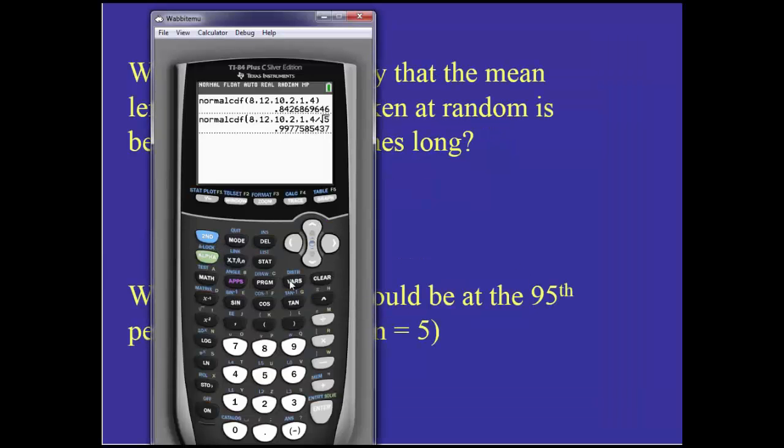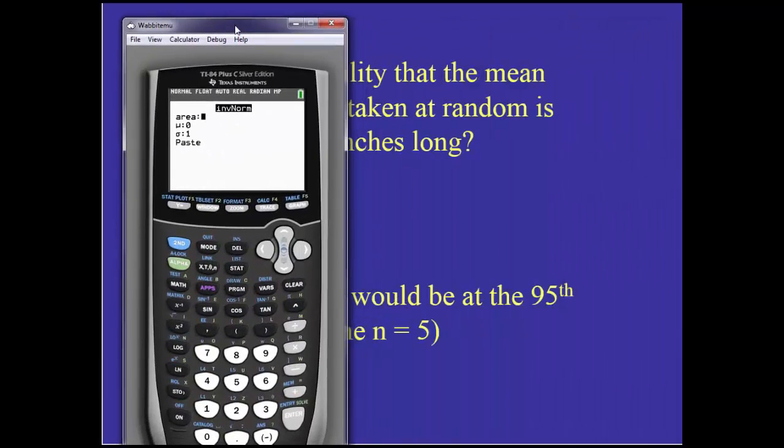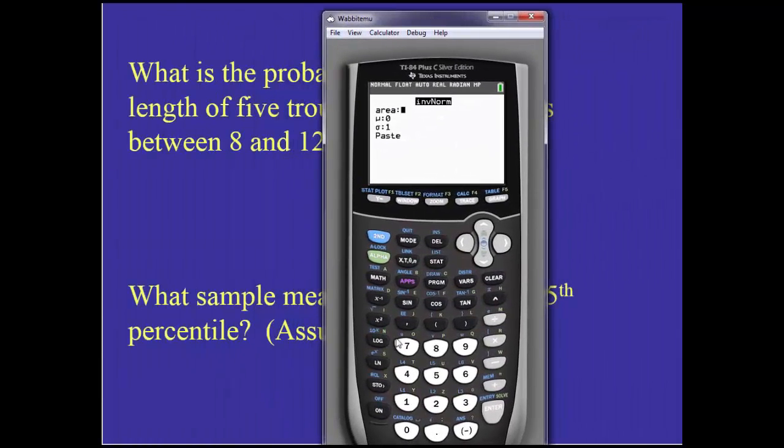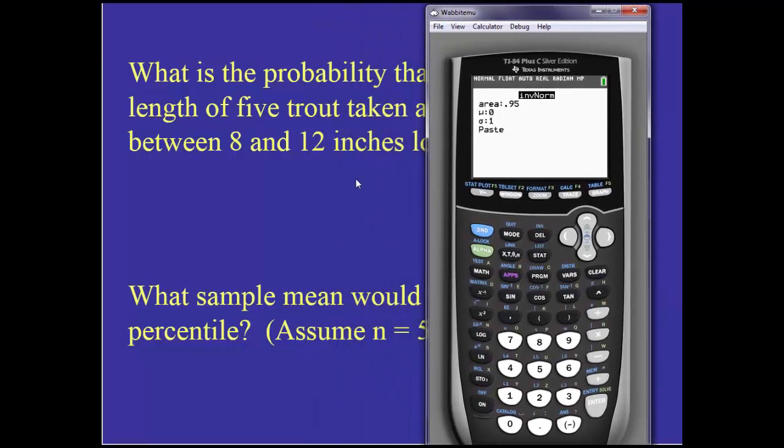So this time, instead of norm CDF, we actually want inverse norm. And inverse norm is going to ask for the area. If I want the 95th percentile, I want the bottom 95, so I'm going to put 0.95 for the area. I'm going to input the mean and standard deviation of our trout. I believe our mean was 10.2 and our standard deviation was 1.4.